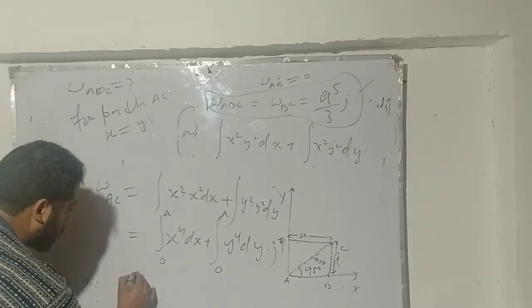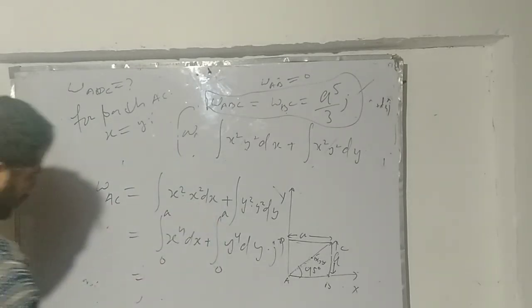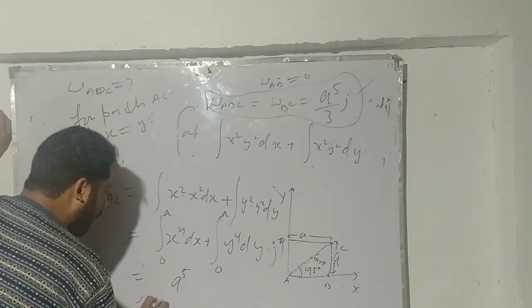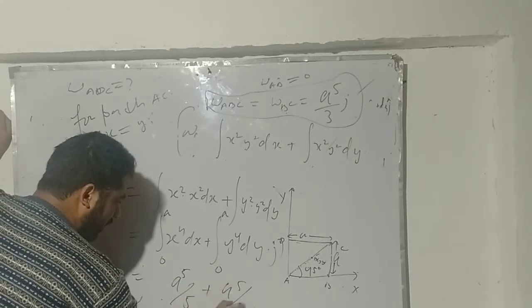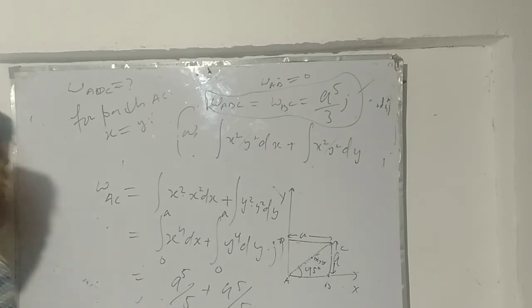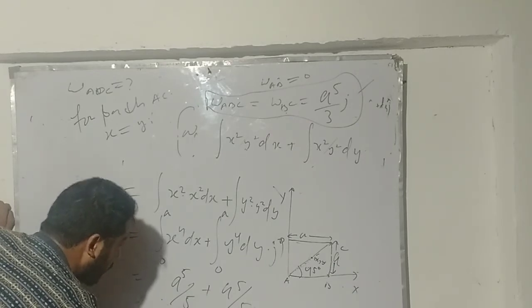If I solve it after giving the limits, I am getting a to the power 5 by 5 plus a to the power 5 by 5. So at the end I get 2 times a to the power 5 by 5.